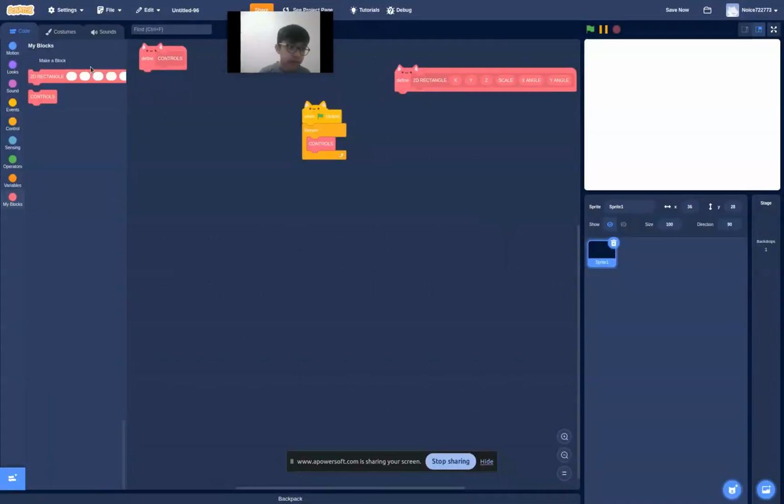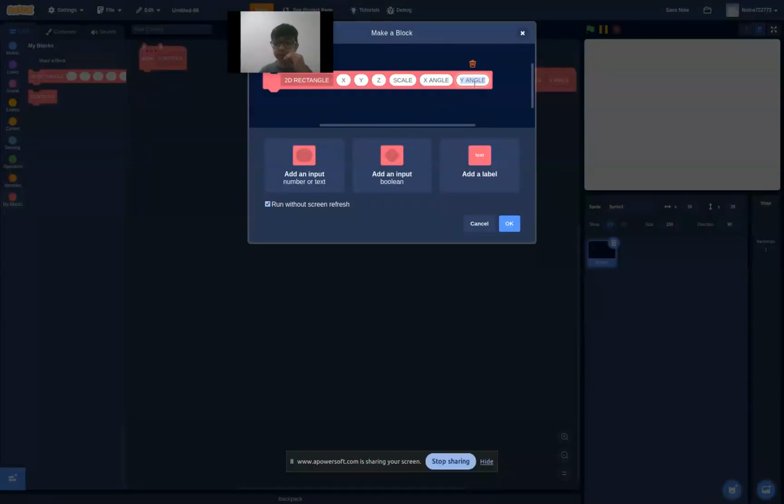Nice. Wait. Why am I being so dumb? This is a 2D one. This is supposed to be called height, and then this is supposed to be width. Sorry, guys.